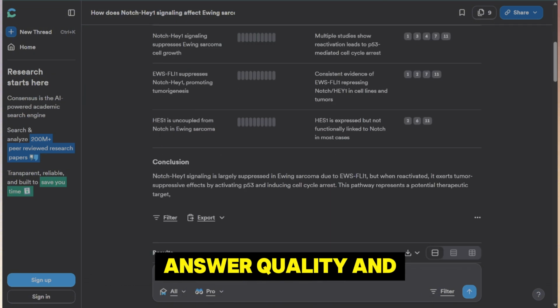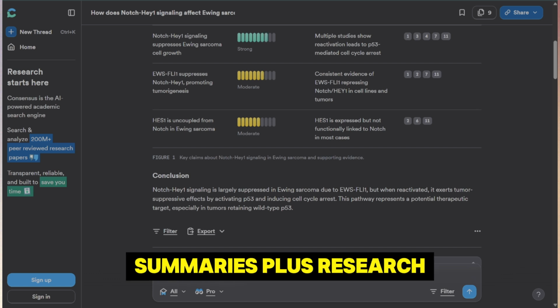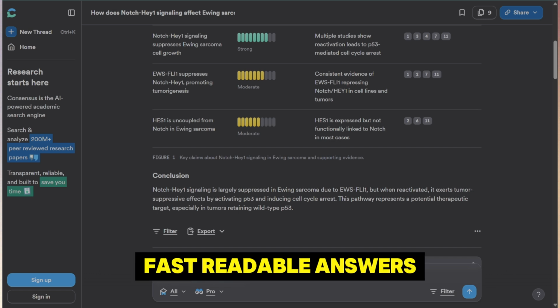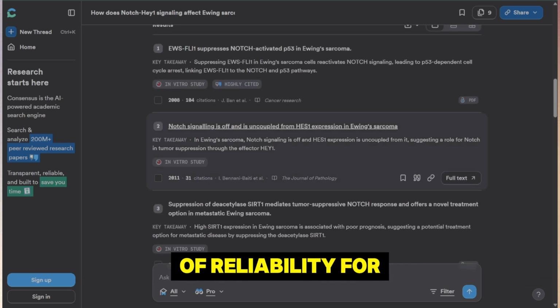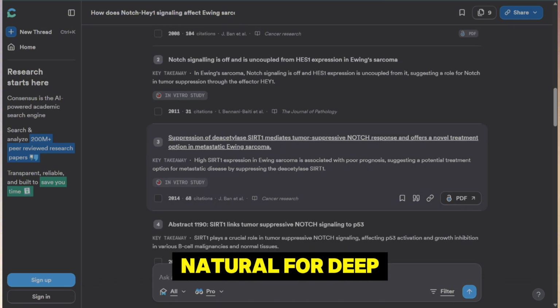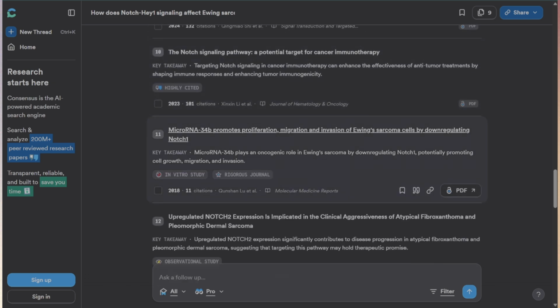Step 2. Answer quality and summaries. With Elicit, I was able to generate detailed summaries plus research outlines, but it took a bit more tweaking to refine the content. Consensus gave me fast, readable answers with evidence support, charts, and ratings of reliability. For quick insight or validation, Consensus felt more natural. For deep academic work, Elicit offered more control.